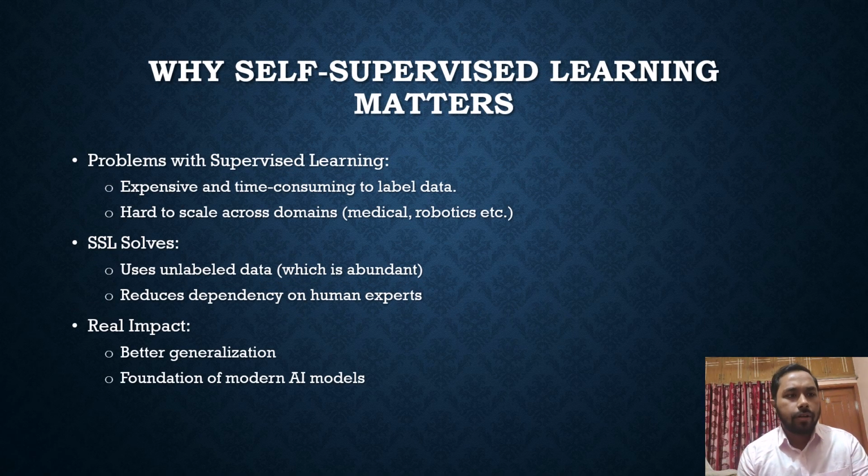Why does self-supervised learning matter? As we know, supervised learning needs labels for data, but self-supervised learning doesn't. Supervised learning has its own problems, like labeling the data is expensive and time consuming, and hard to scale across domains. And SSL solves these problems because there is no need for labels, and it also reduces dependency on human experts.